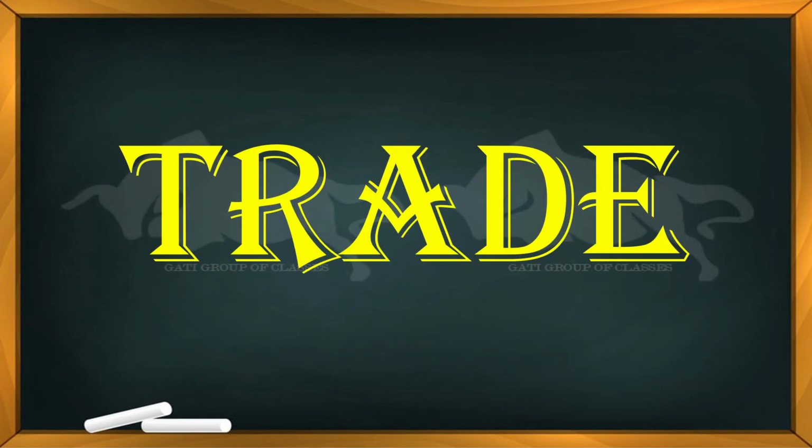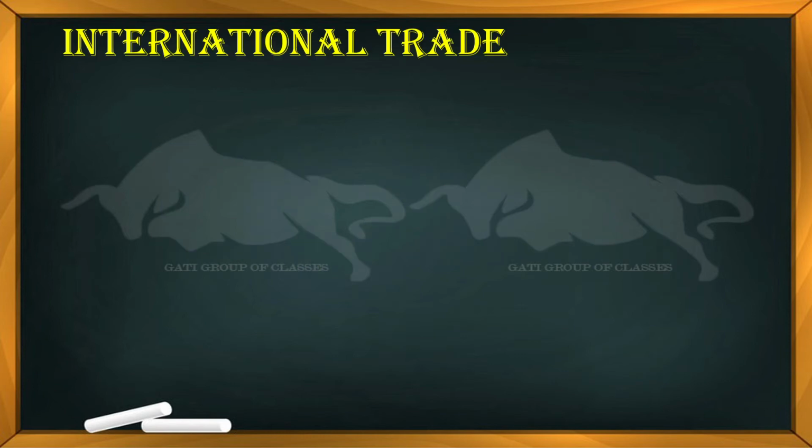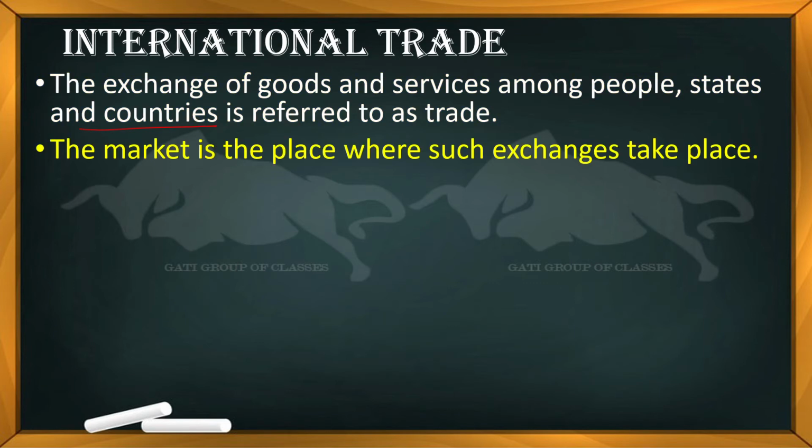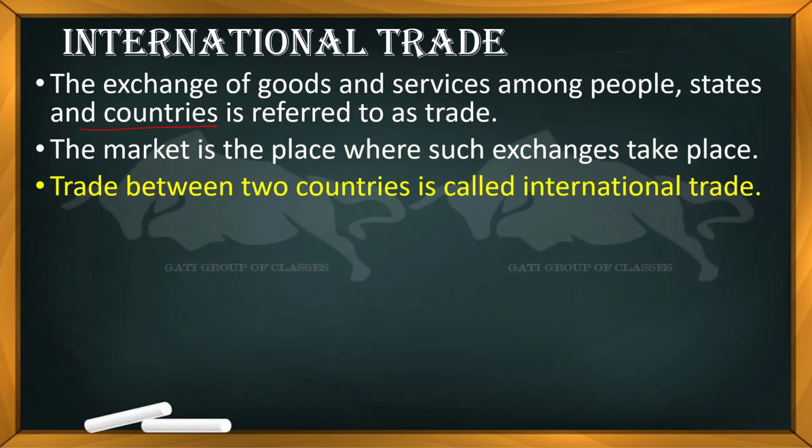Now we have one more topic, that is trade. We already know about trade because this whole chapter is concentrated on trade, because we have talked about railways, roadways, as well as airways and waterways. So we are going to talk about international trade now. It is the exchange of goods and services not only within the state but among countries. From one country to another country, that is referred to as international trade. And the market is the place where such exchanges take place.